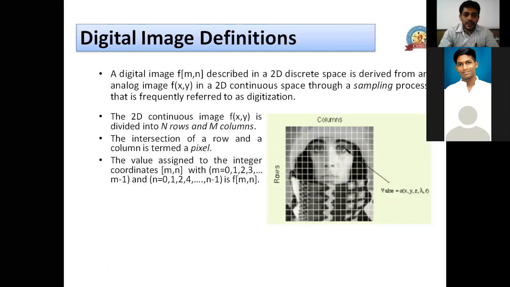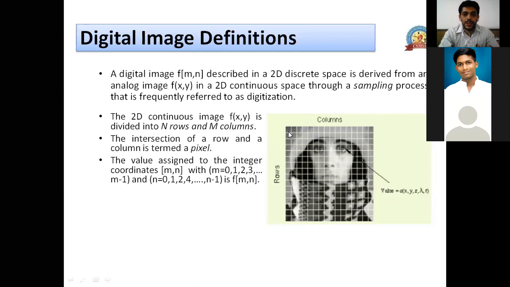And the integer values m comma n are the rows and columns, and these pixels are given these integer values. I cannot label them as pixel 1, pixel 2. No, that is wrong. What we have to do is label them as 0 comma 0, 0 comma 1, 0 comma 2. That is the Cartesian coordinate system.